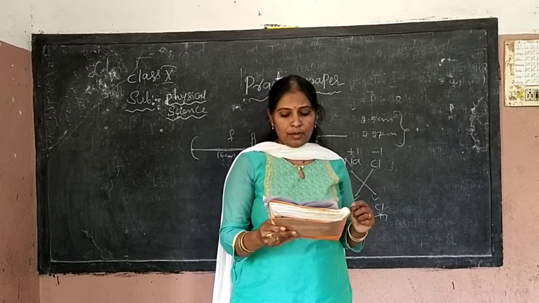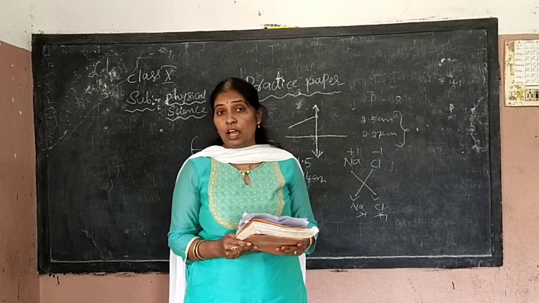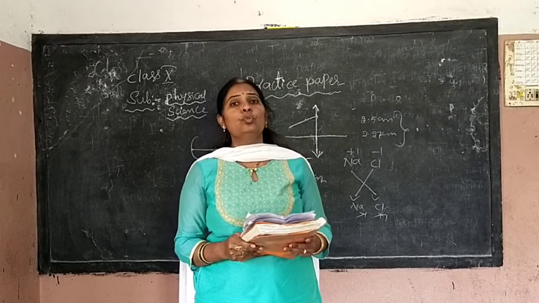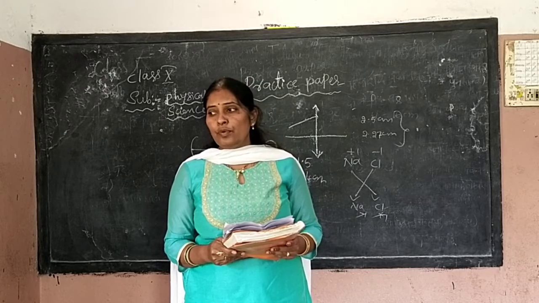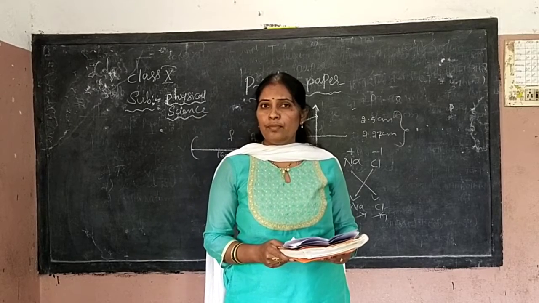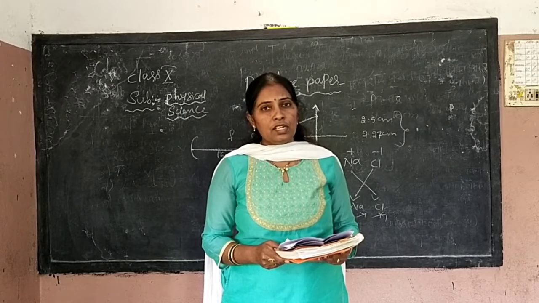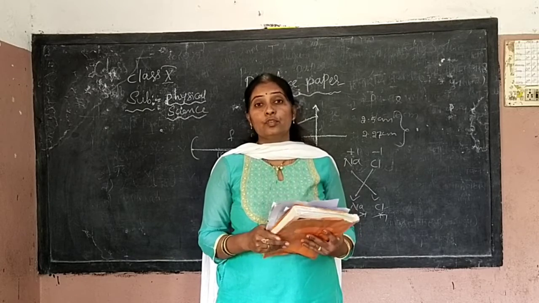Focal length of a spherical mirror whose radius of curvature is 32 centimeters. You know the relation between R and F. R is equal to 2F. So he is asking us to find F. R is given. What is the relation between R and F? R is equal to 2F. So based on the relation, he gave the R and he asked us to find the F. So easy.